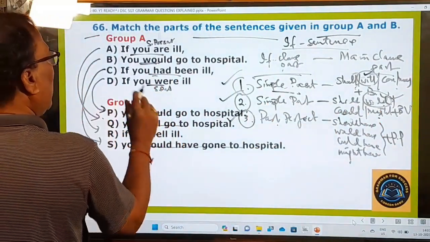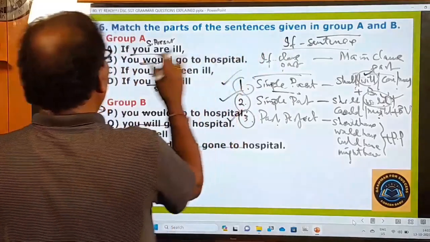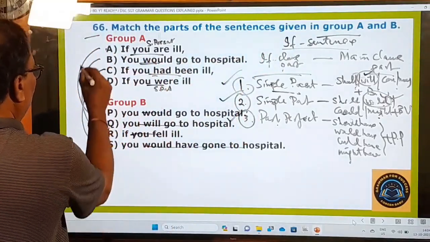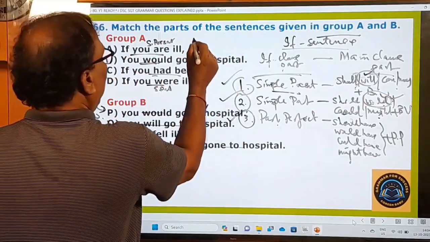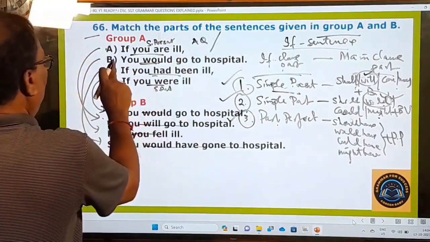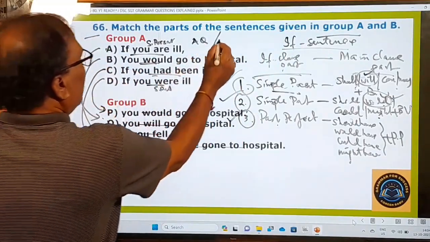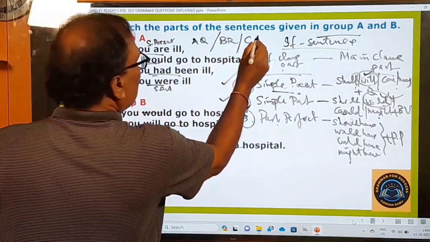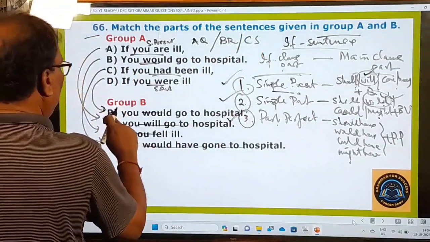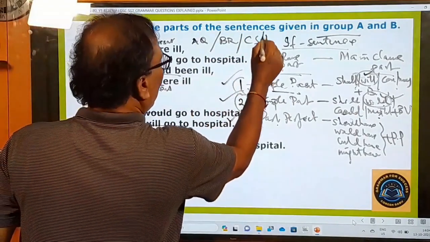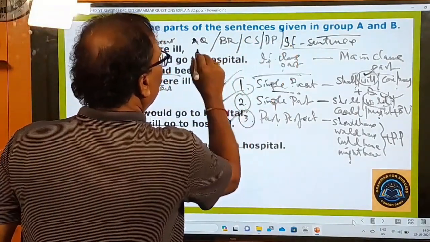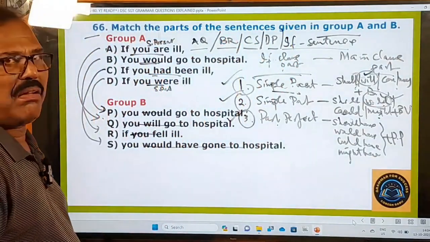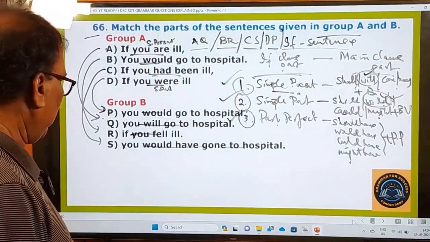And now let me give you the answers here. A goes with what is it? Q, okay, AQ, right, and B with R, BR, and CS, and DP: AQ, BR, CS, DP. So this must be your answer, right?